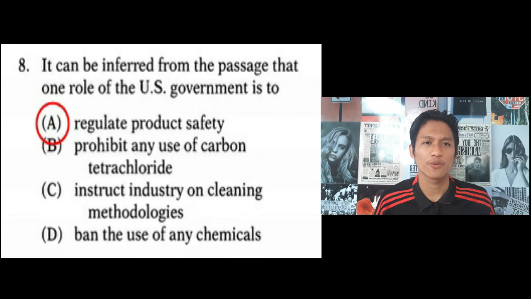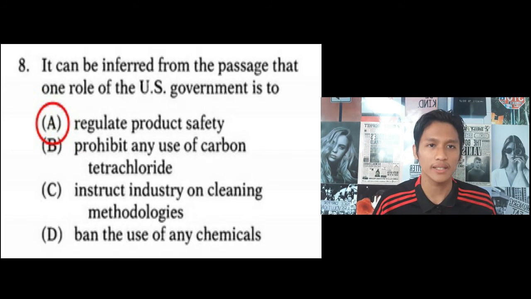The second paragraph talks about the use of carbon tetrachloride in the home. Back then, carbon tetrachloride was used by many people as a common ingredient in cleaning compounds, but it turned out that it was so dangerous, it is not safe to use when it's heated. It can cause severe illness and even death. Because of that, the US government took action by removing the permission to use this material in the home.